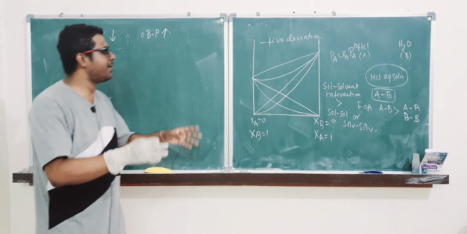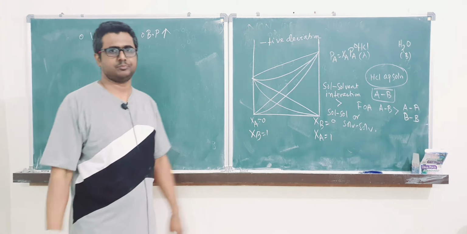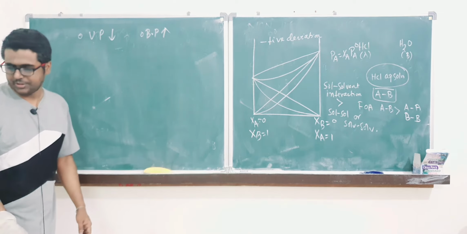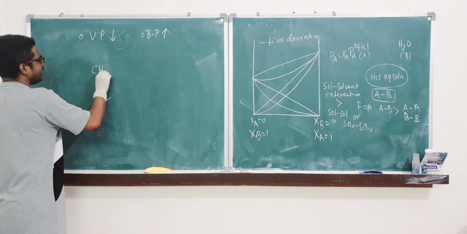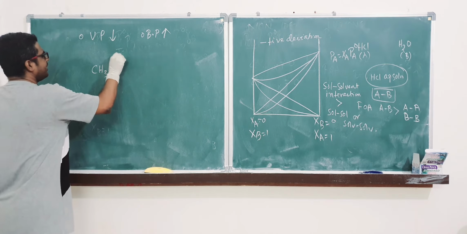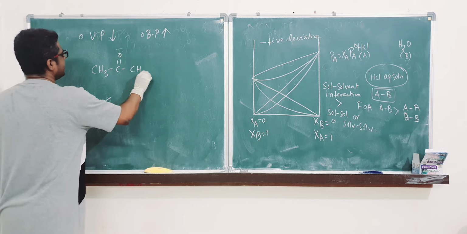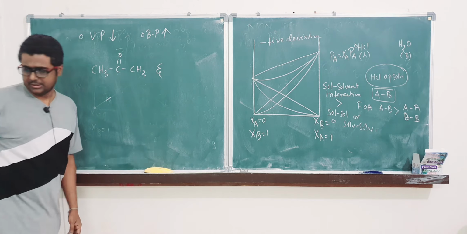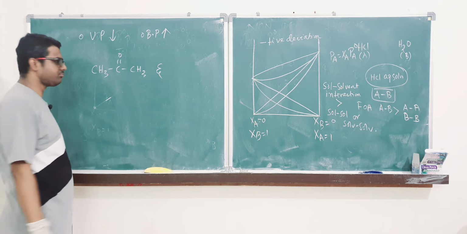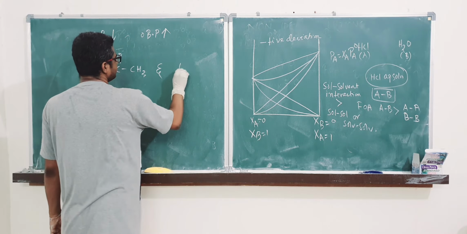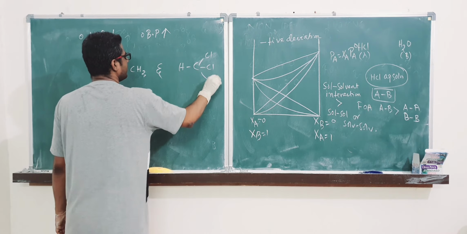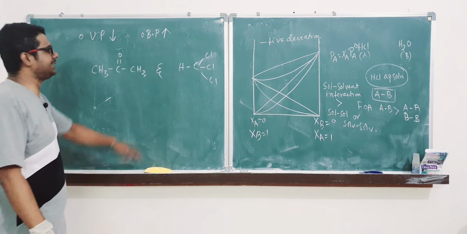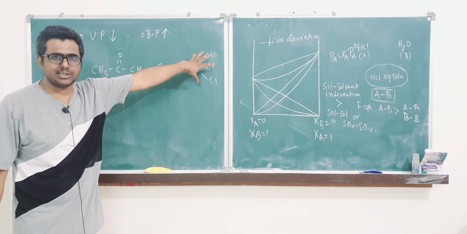You have to push more and more energy to increase the vapor pressure. More temperature is required. So what kind of examples can be here? Anything like this, you can take CH3 and chloroform. This is a covalent compound, van der Waals attraction.